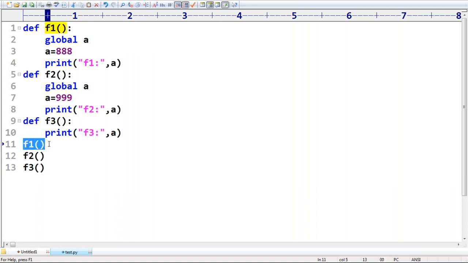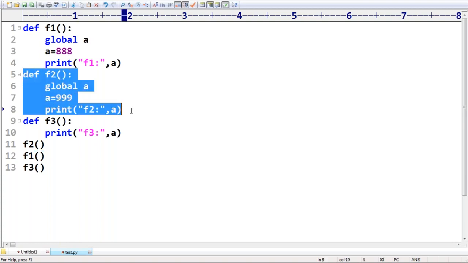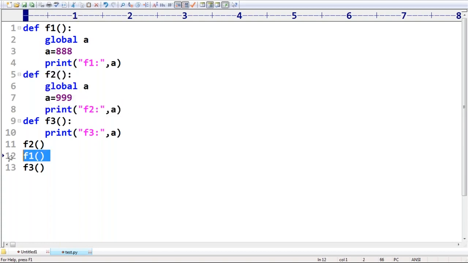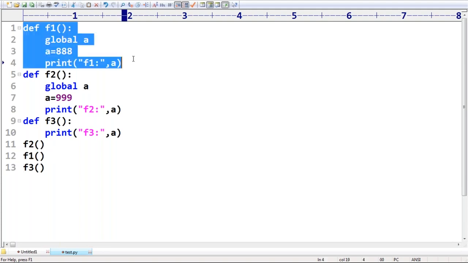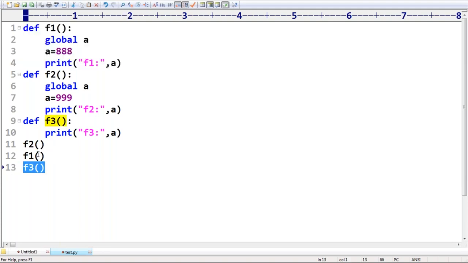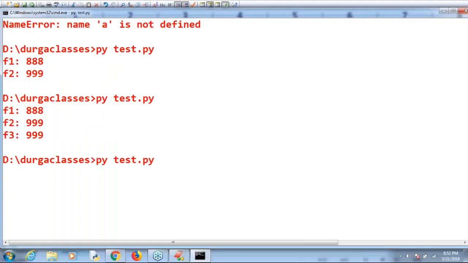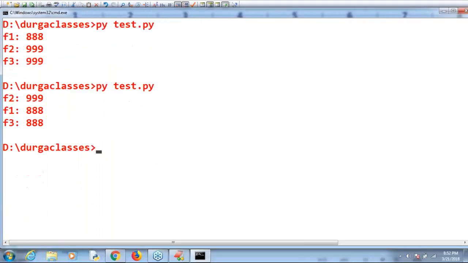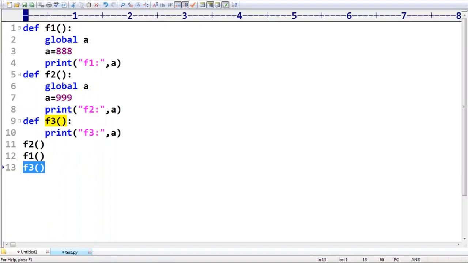Suppose first I'm calling F2, and after that F1, and then F3. Based on that, first F2 is called, 999 is the answer. After that, F1 is called, 888 is the answer. Next, after that F3 is called, the most recent value is 888. That's why, have you observed? 999, 888 is the answer.